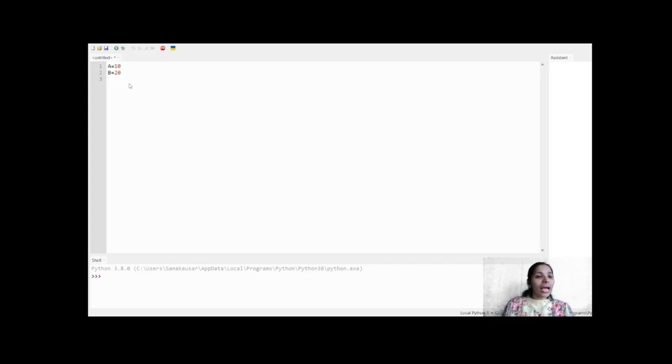When I use the print statement to print A and B and run the code, you can see A which holds 10 is printed and B which holds 20 is printed. This is how variables play a vital role in storing data of different types.